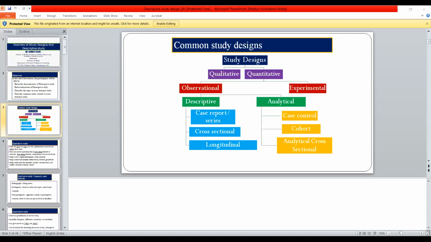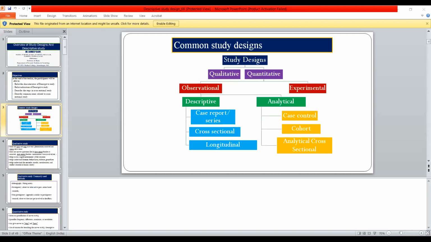I have already told you to please paste that OpenEpi snapshot from where you have taken it, because it's not possible to take the history or all signs and symptoms of each patient. The sample size again will have a separate lecture.